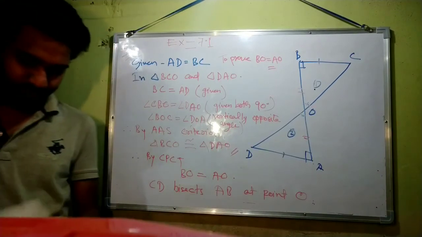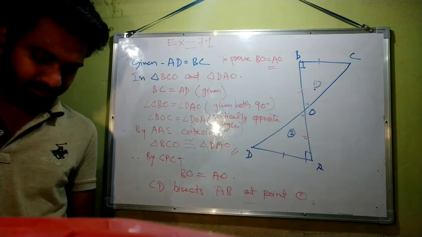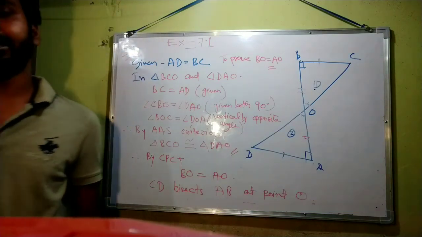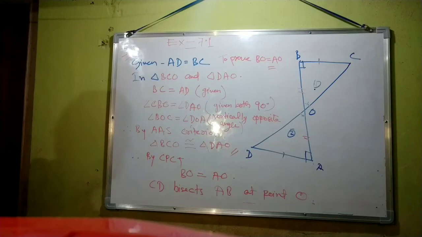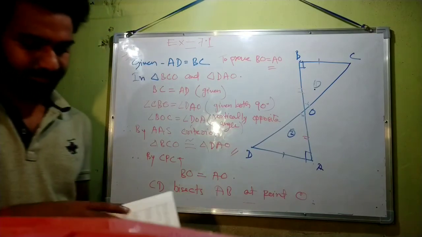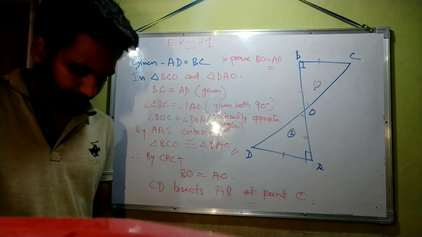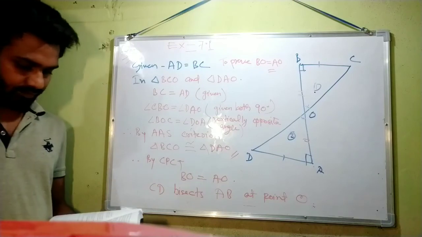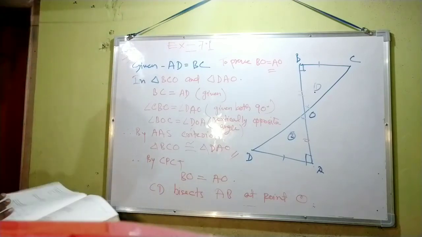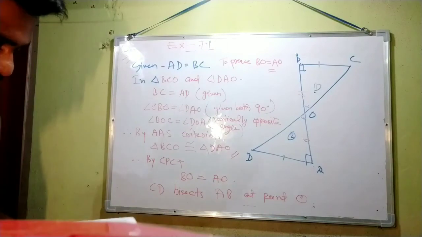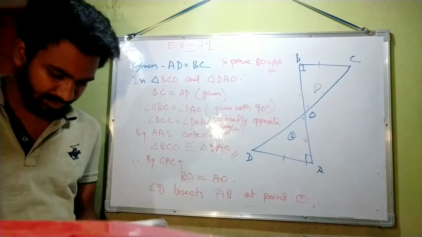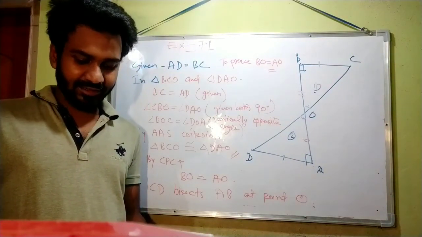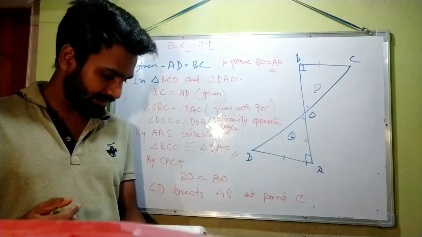In our next class, we will start a new topic from the same chapter, some properties of triangles. Here we will study the different properties of triangles, different types of triangles. So now I have explained to you 2 questions. I hope all of you will do all the questions by tomorrow and submit to me on my WhatsApp number, because after that only we will proceed to the next topic.